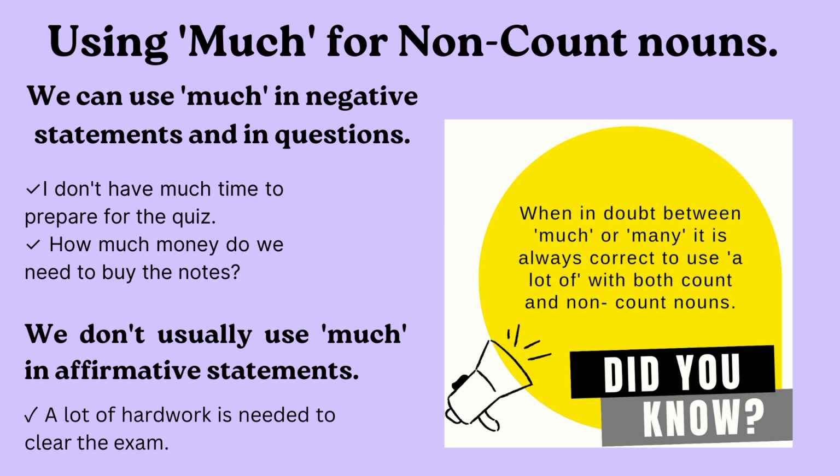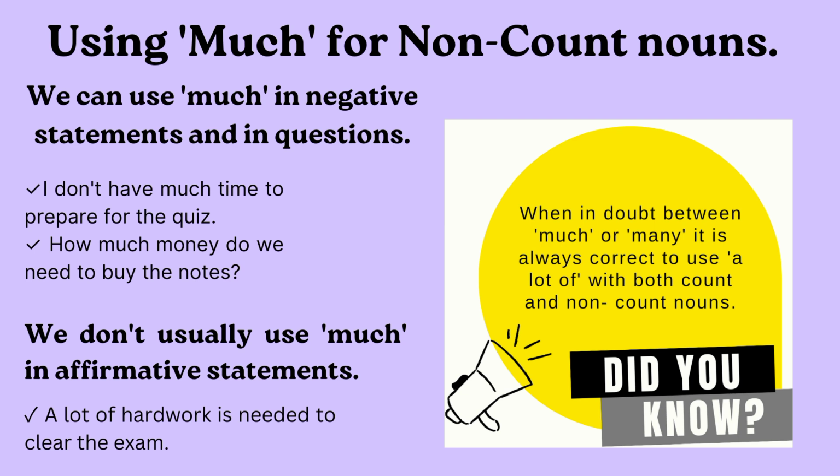Alright? But listen to this. We don't usually use much in affirmative statements. When we are talking about affirmative statements, we never use much because it doesn't seem appropriate. Alright? So it's better to use a lot of. If you are using a lot of, that is more appropriate. Okay? So rather than saying I have much homework, you can say I have a lot of homework. Or I have much money, you can say I have a lot of money. I have much time, you can say I have a lot of time.